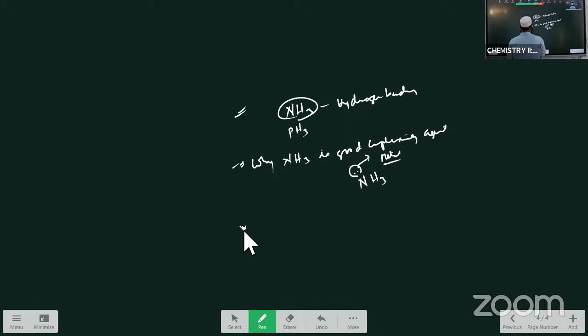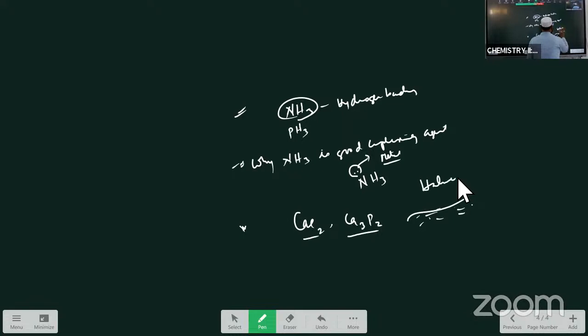Now next, what happens when CaC2 and Ca3P2 powder is spread over water at the sea ports? सी पोर्ट के पास CaC2 और Ca3P2 इनके पाउडर को वाटर पे स्प्रेड कर दिए तो क्या होता? Okay, that serves as the signal called the Holmes signal. सी पोर्ट यहाँ है वहाँ है बोल के मालूम होने के वास्ते क्या करते? A powder, a mixture of CaC2 and Ca3P2. These two are spread over the water.